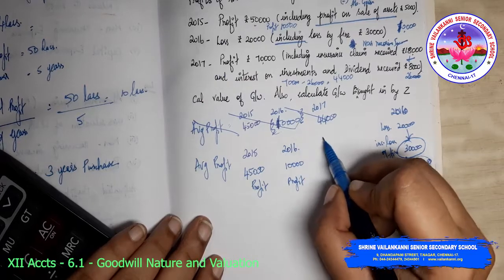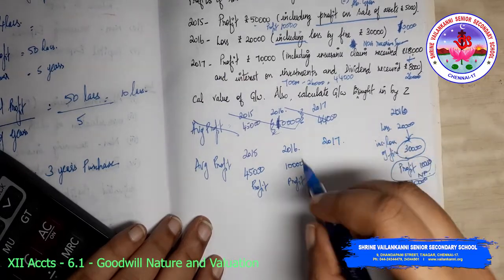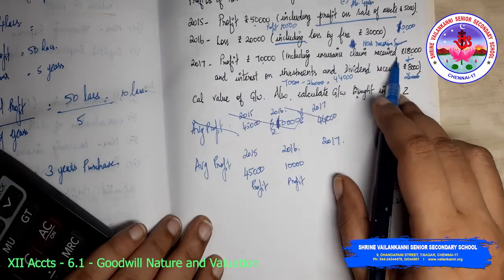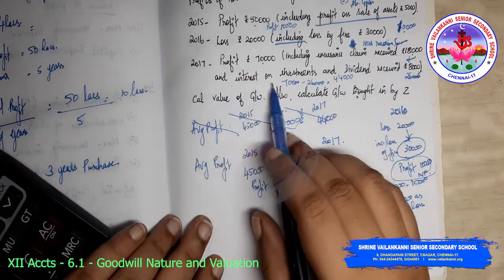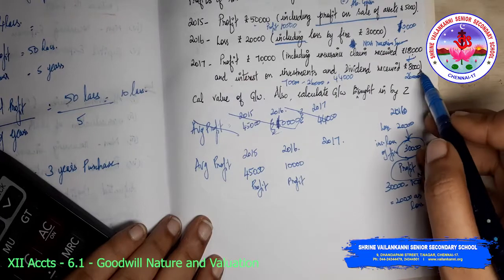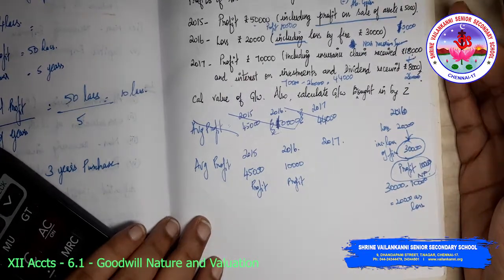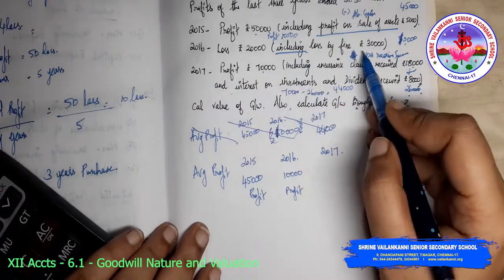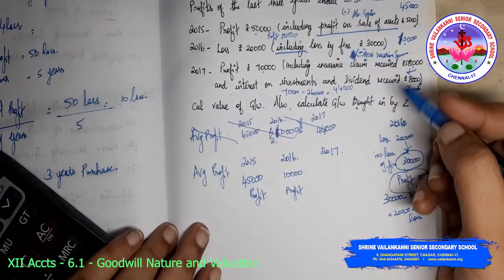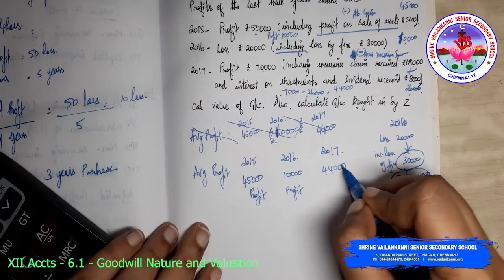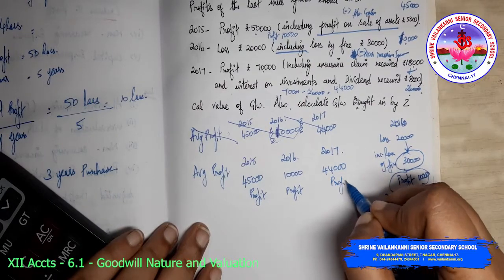Then 2017 it has 70,000 including insurance claim received 18,000 and interest on investment and dividend received 8,000. So totally 26,000 is a non-recurring income. If incomes are non-recurring, we need to deduct them. So 70,000 minus 26,000, 44,000 will be the profit.